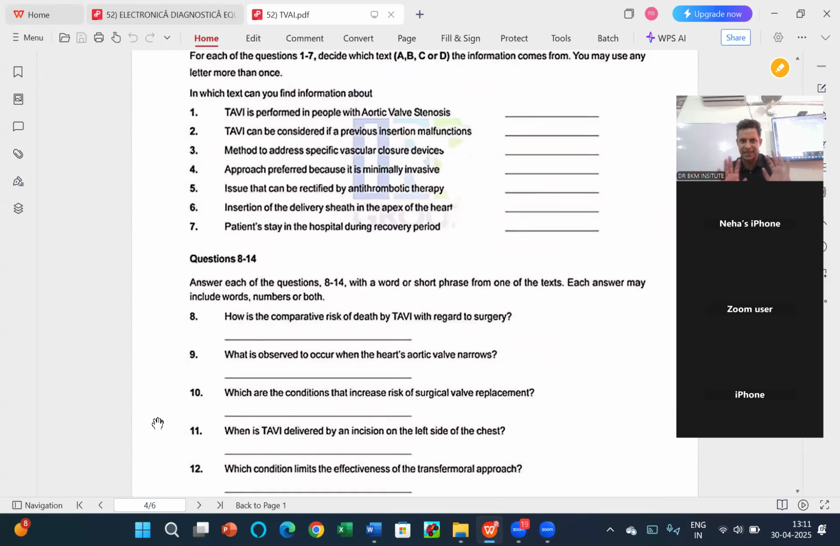I am not wasting my time. So 3rd and 4th question are done. 5th, issue that can be rectified. We have already done C. This is also done. So 3 questions done in no time. Means I am not getting deeper into the details of the paragraph. It is just from the open point of view.